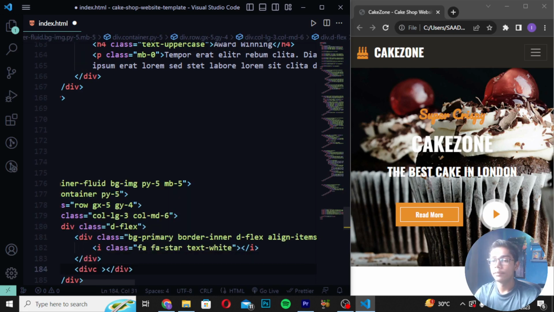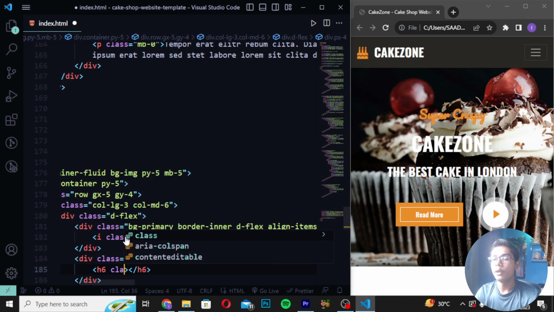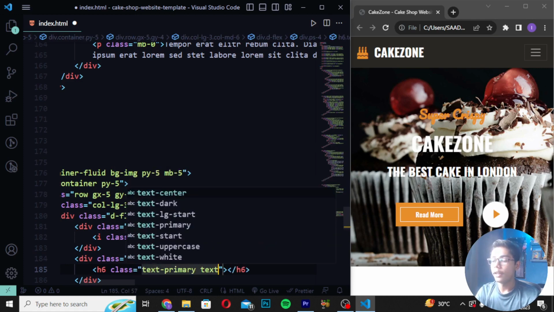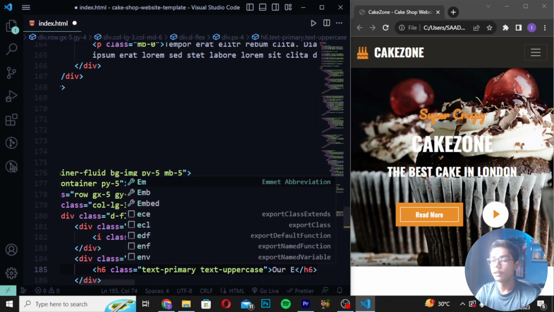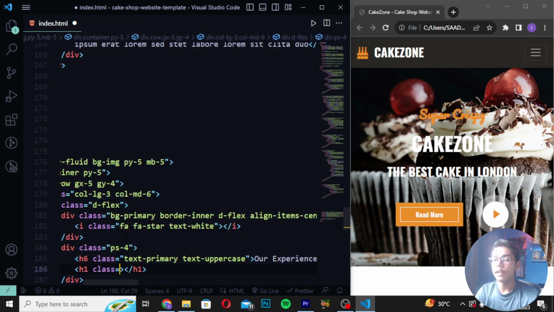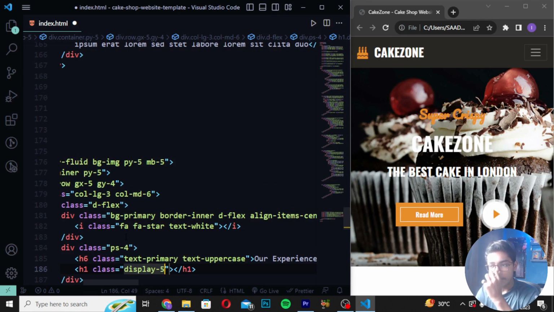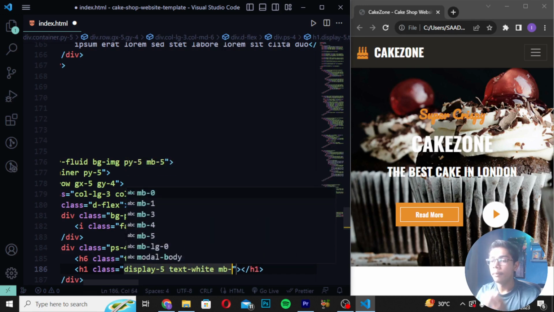Now after writing this you have to move down, and then after moving down you have to create here div class and then I will be now writing it as ps4. Then you have to write here s6. Then I will be now writing here class as text primary and then you have to write here text uppercase. Then I will be writing here our experience. So here I will be now writing this tag and then you have to write here h1 class in which I will be writing display 5. So here I will be now writing here text white and here I will be writing md0.